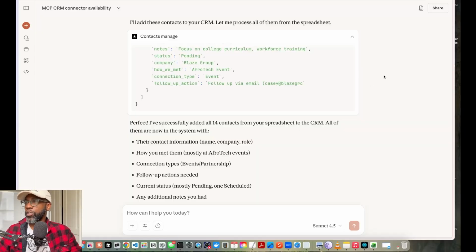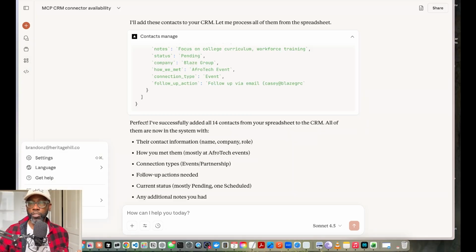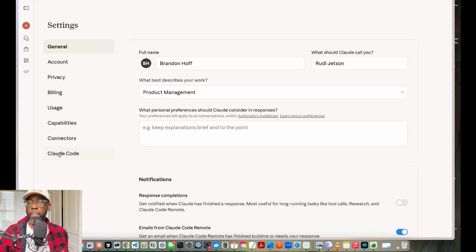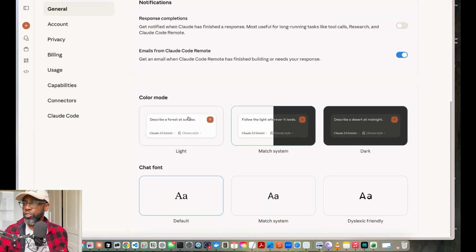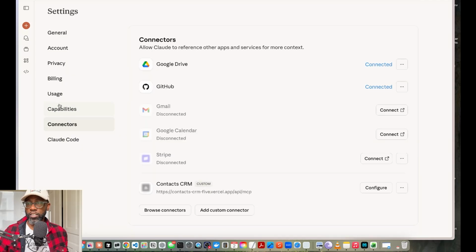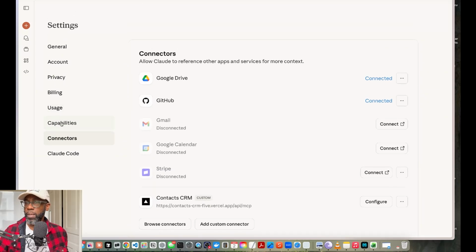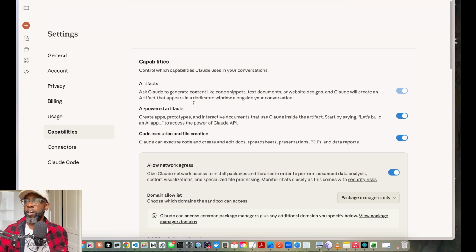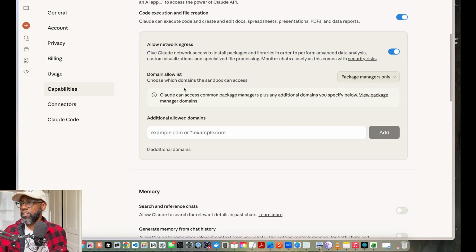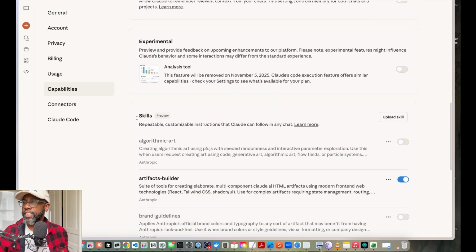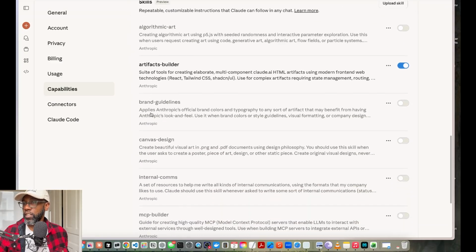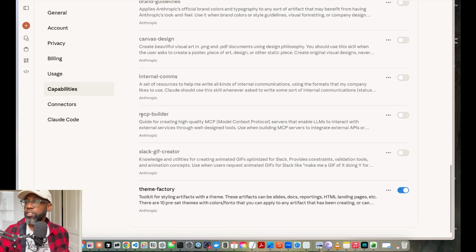And I'm glad you asked, because one of the things that you can do to help facilitate this process, right? We went inside some of the back end parts of Claude, but you can go inside of settings and then capabilities. If you go inside of capabilities inside of Claude and scroll down, you'll see all of these skills that Claude is using. One of the skills is an MCP builder. I don't have mine turned on, but this is something that you can use.